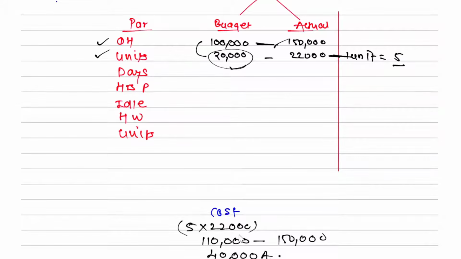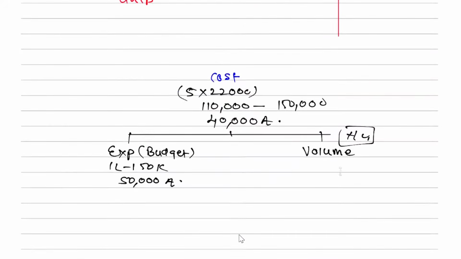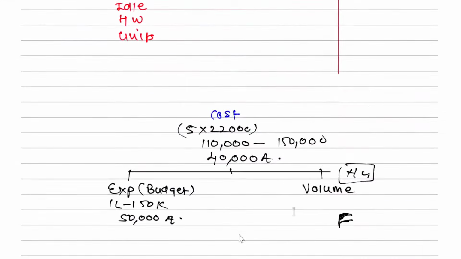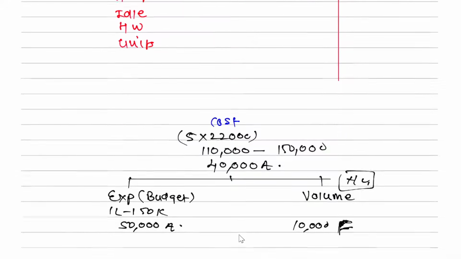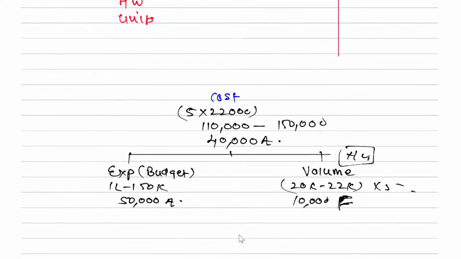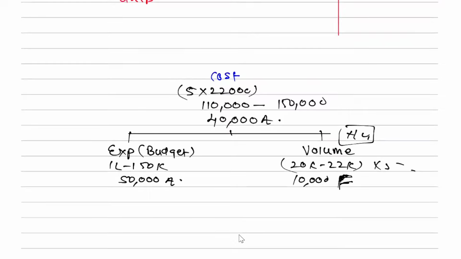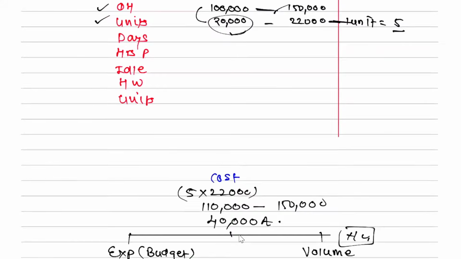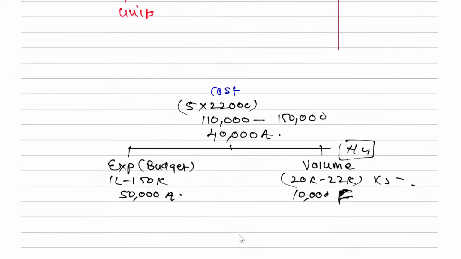Now understand how, first logically. Sir, 20,000 units you should have sold, you sold how many, 22,000. Adverse and favorable, say first: you sold more units, that is good for the company. So 20,000 you should have sold, you sold 22,000, 2,000 extra, every unit sold has fetched you how much, 5 rupees, so 10,000 favorable. That is 20,000 minus 22,000 into 5. Just check whether it tallies. Yeah, expenditure I spent more, 50,000 extra, but I have recovered 10,000 extra by selling more units. And in the calculator what you can do is 20,000 minus 22,000 into 5 and then change the sign with the plus minus sign, so it will be easy for you, then it will show favorable. Hello, is it clear?